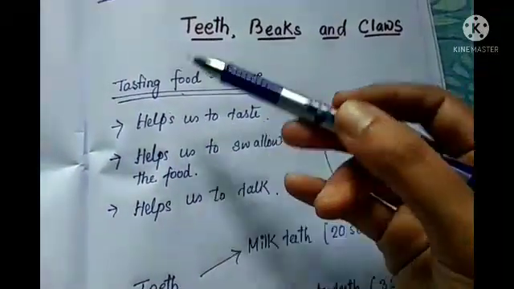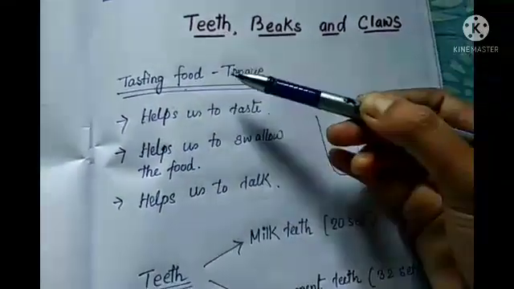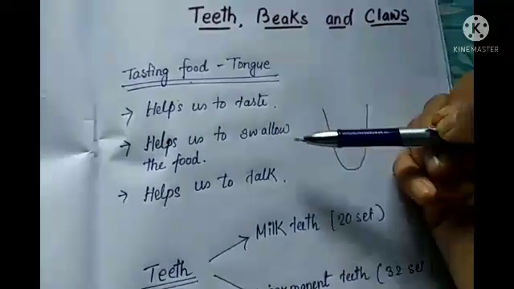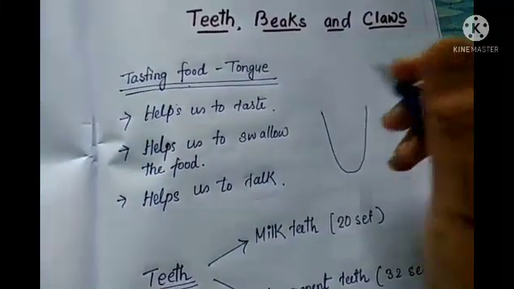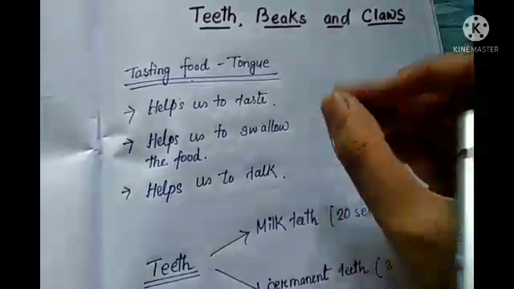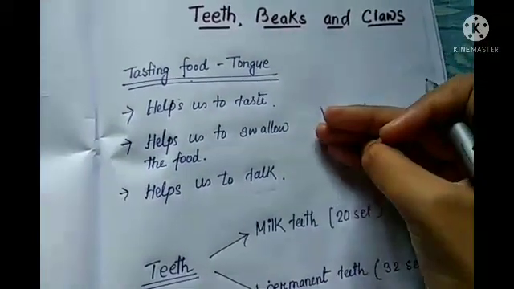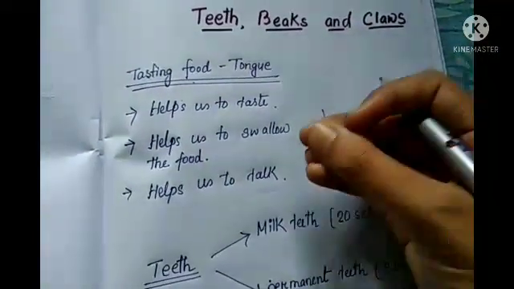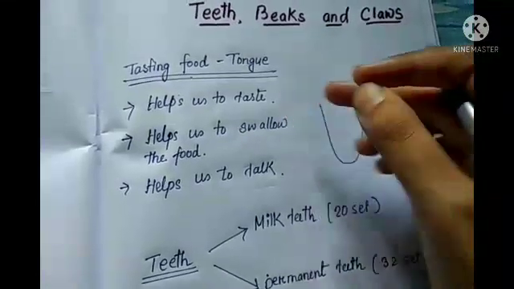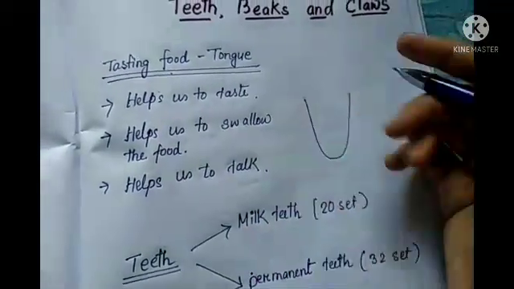So first of all, we will talk about tasting food. As you know, we taste food with the help of the tongue, right? So when we put some food in our mouth, we know whether we like it or not because we are able to taste it, okay? Whatever the taste, like sweet, salty, bitter or sour. And here you see, this is the tongue I have drawn.